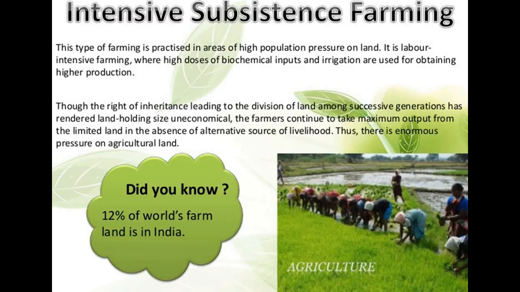Now we are coming to the second type of farming, which is intensive subsistence farming. This type of farming is practiced in areas of high population pressure on land. It is labor intensive farming where high doses of biochemical inputs and irrigation are used for obtaining higher production.